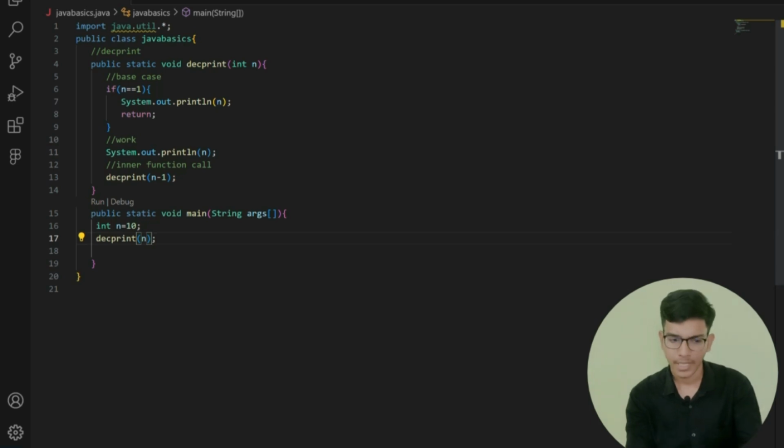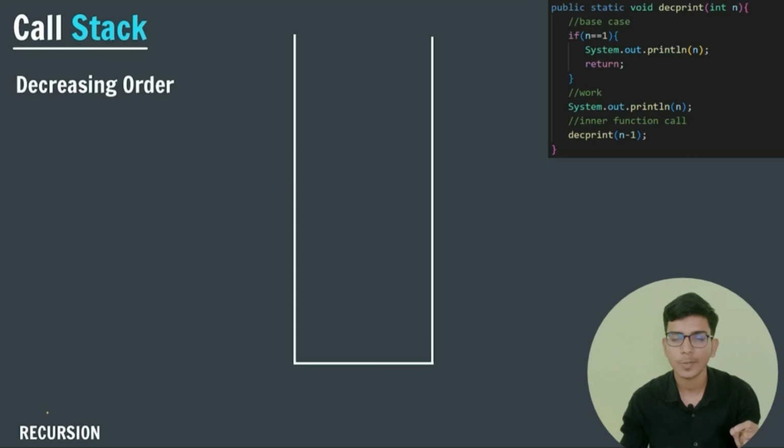Now let me explain it in stack format. Recursion calling takes place in stack format. Now let us do a little bit of a dry run for my given code. Here this is my base case, this is my work, and this is my inner call. These are the three things that I have told you. First of all, the control is in the main program.